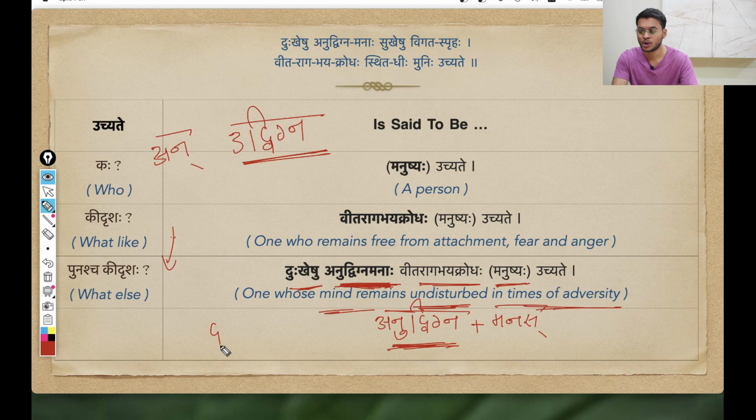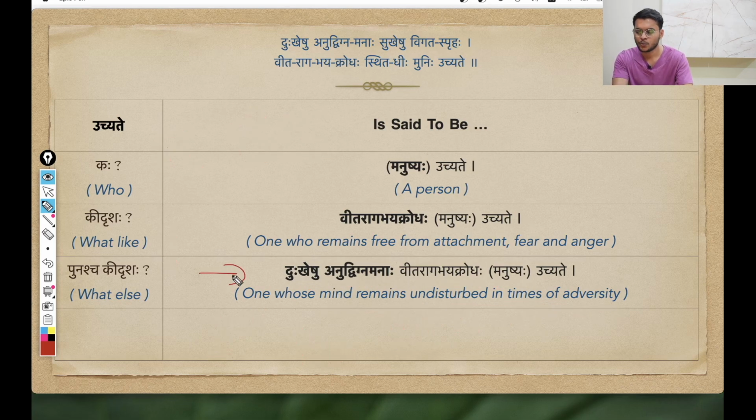Dukkheshu is coming from the dukkha pratipadika. Dukkha means adversity or sorrow, and dukkheshu is the saptami vibhakti bahuvachanam, in sorrows, in times of adversity. So dukkheshu anudvigna manaha, one whose mind remains undisturbed, one who remains calm, one who remains serene in sorrows, in times of adversity. So in all, what kind of person are we dealing with? Krishna is saying one whose mind remains undisturbed in times of adversity and one who remains free from attachment, fear and anger. Such a person is said to be uchyate. That is what we have so far.